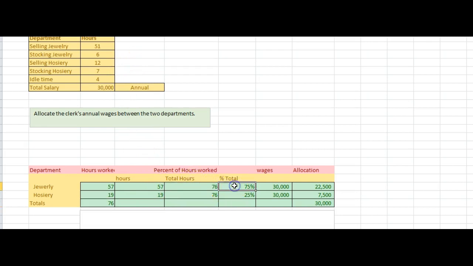We need to get a percentage or a ratio, an allocation base. So she spends 75% of her time in jewelry and 25% of her time in hosiery. How did I find that? I divided 57 by 76 and 19 by 76 to come up with these totals. Now I just multiply it times her wages and come up with an allocation annually of $22,500 for jewelry and $7,500 for hosiery. So that's one way of allocating, time spent.